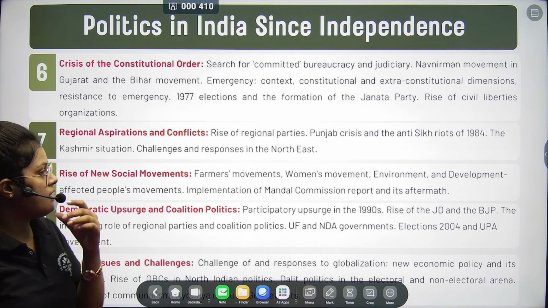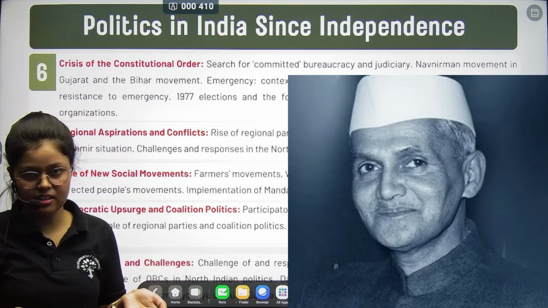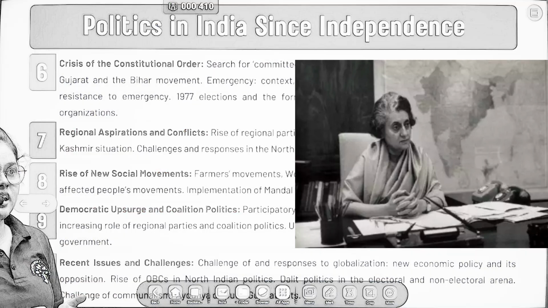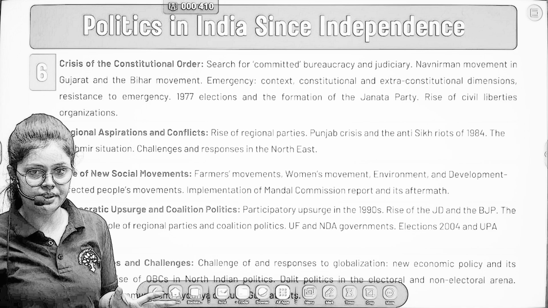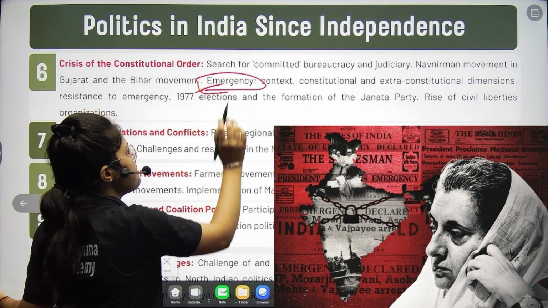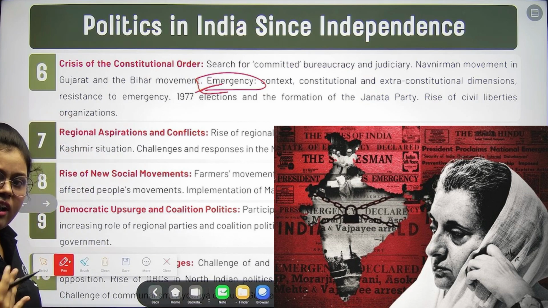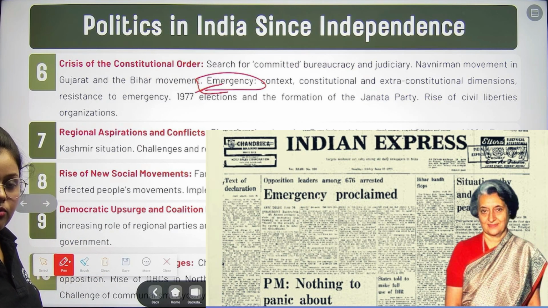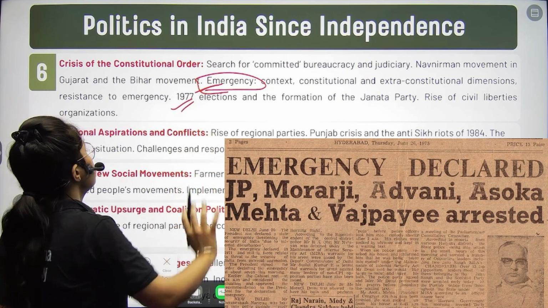Okay, and then after Nehru, there was Shastri, and then there was Indira Gandhi. When she came to power, one very dark phase of democracy, you can say, happened in 1975. That we call the Emergency, right? In the sixth chapter, we are discussing basically the context of the Emergency, and what happened after it, what the consequences were, and what lessons we learned after the Emergency period. We will discuss what happens in a situation of emergency. That is all about this sixth chapter.